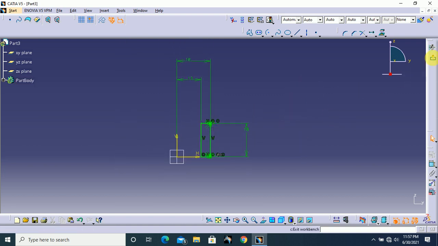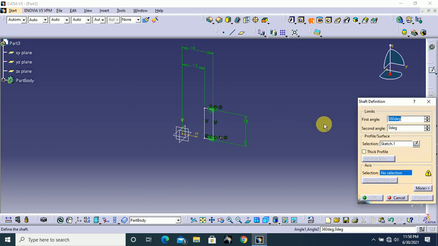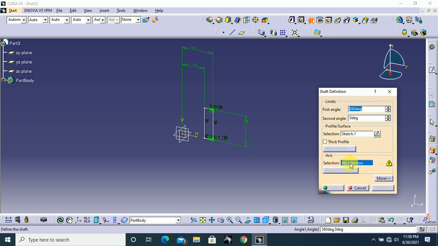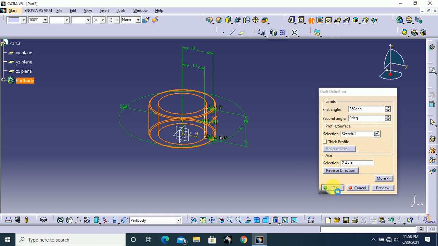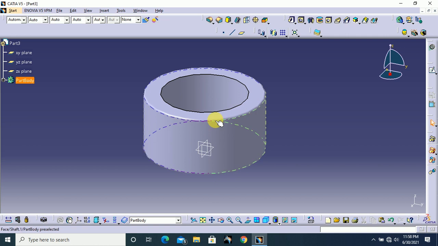Next, exit from the workbench, and here use the revolve command. The first angle is 360, and the axis selection is Z axis, and click OK. Next, we need to create that thread inside.